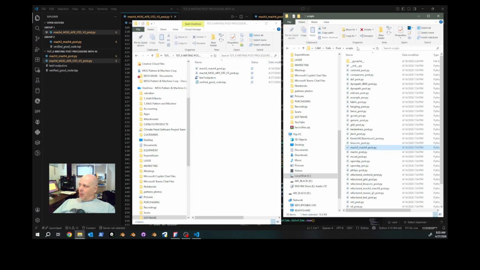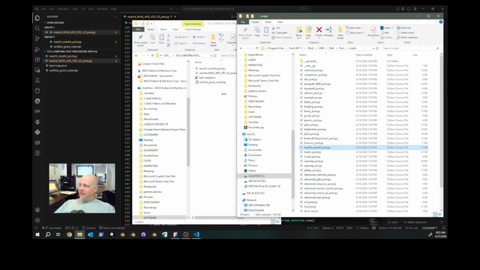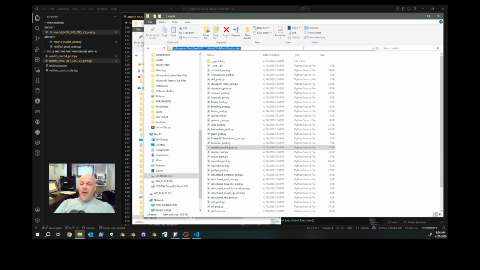So where we copied the Mach 3, Mach 4 file from, the post processor from, is not where we put our post processors. We have to put our post processors in a different location. Because it's our modification, we put it in a folder that is an app data roaming folder for FreeCAD.